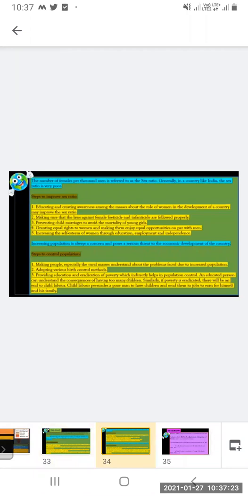Now, the number of females per thousand men is referred to as the sex ratio. So we have seen what the sex ratio is. Generally, in a country like India, the sex ratio is very poor. So how to improve it?